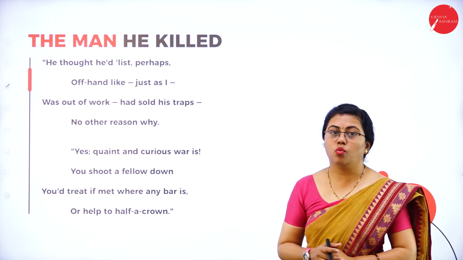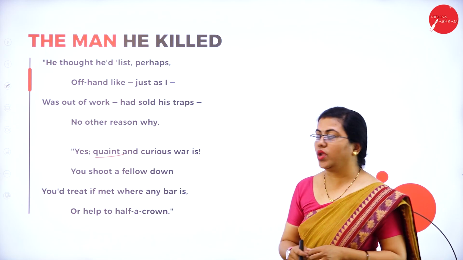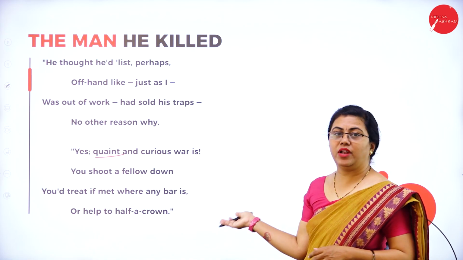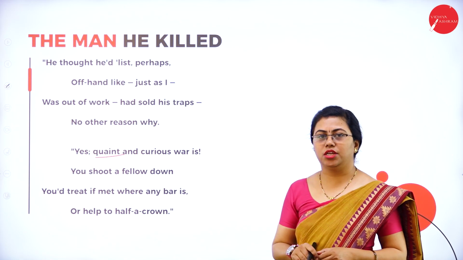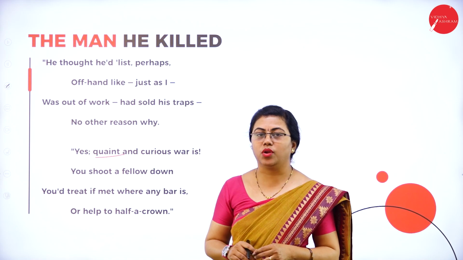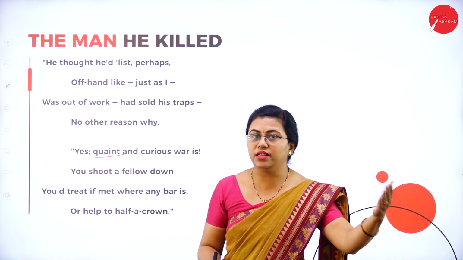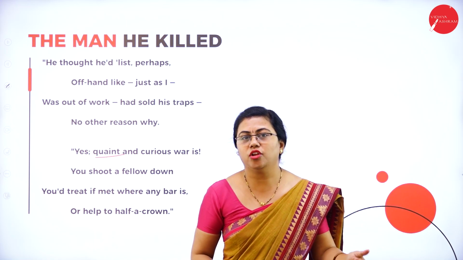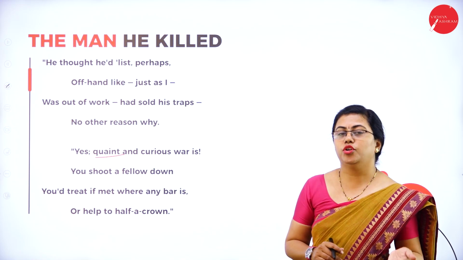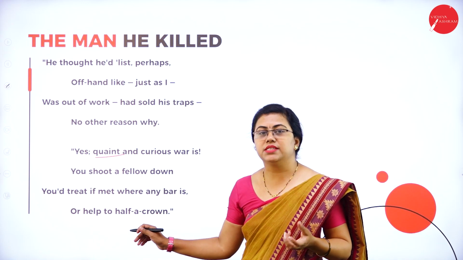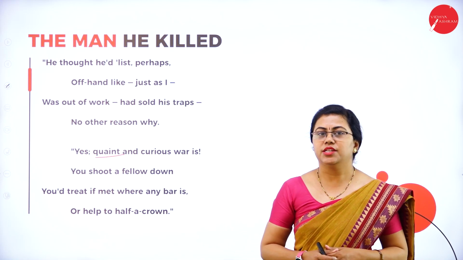Yes, quaint and curious war is. It is an ancient or age-old practice, you can say. Quaint and curious war is, you shoot a fellow down, you treat if met where any bar is, or help to half a crown. Half a crown is to kill a king also. So suppose you defeat your opponent, then you can go for a treat to some bar. You can also do something that is half a crown. That means you can drink well and treat yourself, is what he is trying to say.